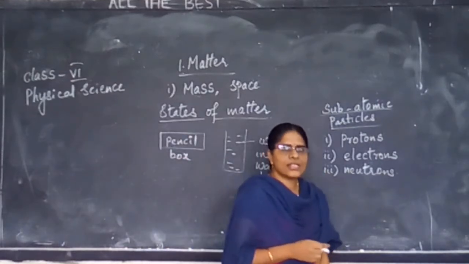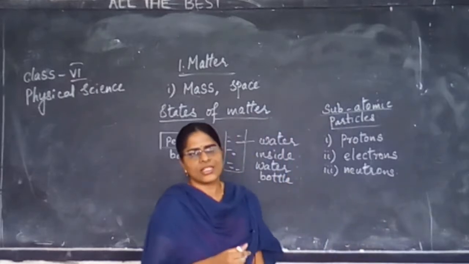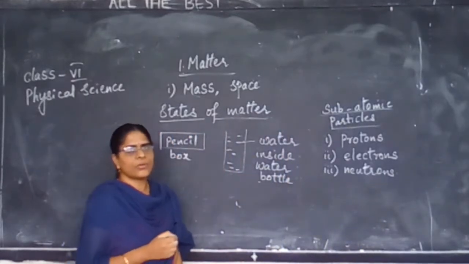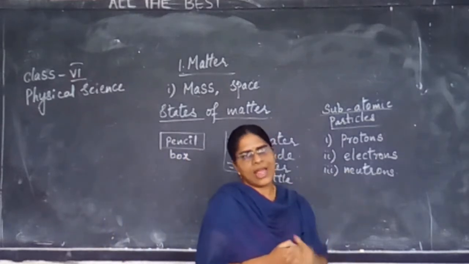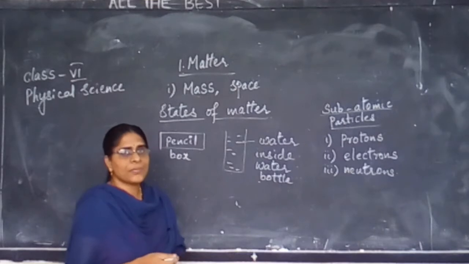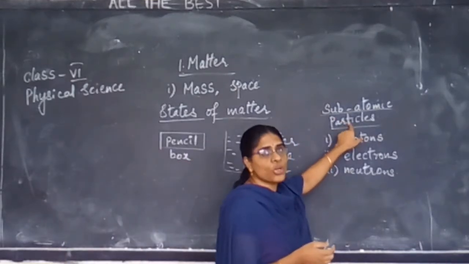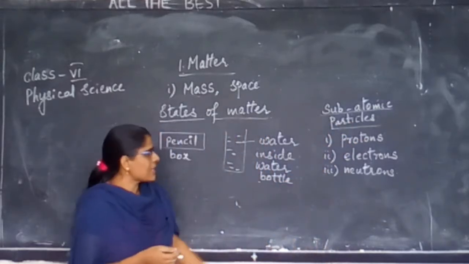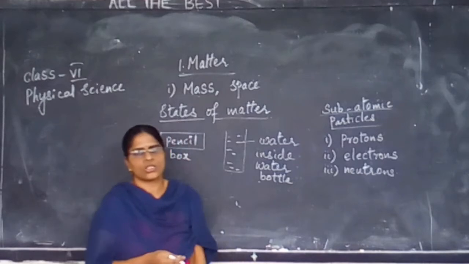In the higher classes, we will be discussing how these are arranged inside the atom. Just simply here we are learning about matter. Inside the matter there are atoms. And inside the atom there are some other particles. We call them subatomic particles. The subatomic particles are protons, electrons, neutrons.